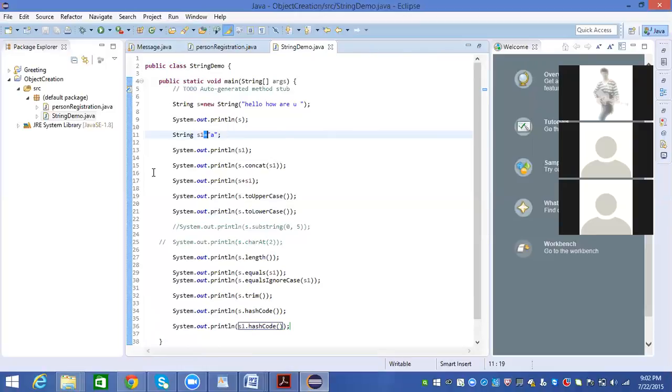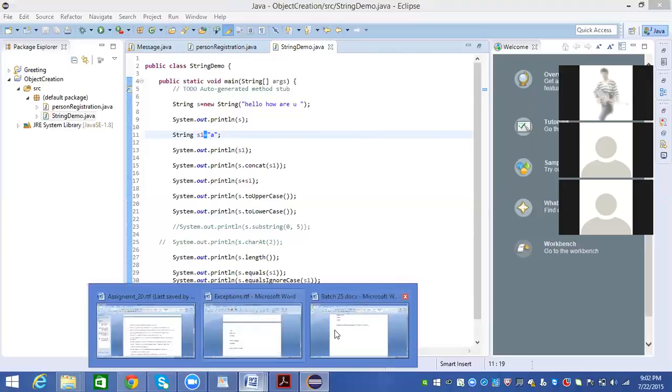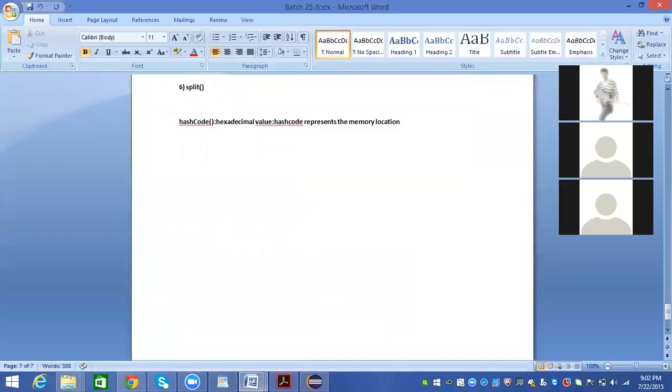Yeah, when we change the string value, instead of updating the string value, a new string is created in the memory. Yes, you are right.